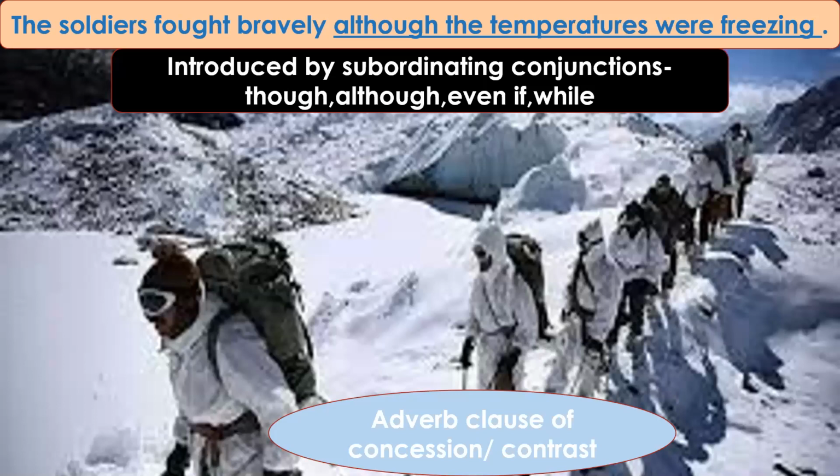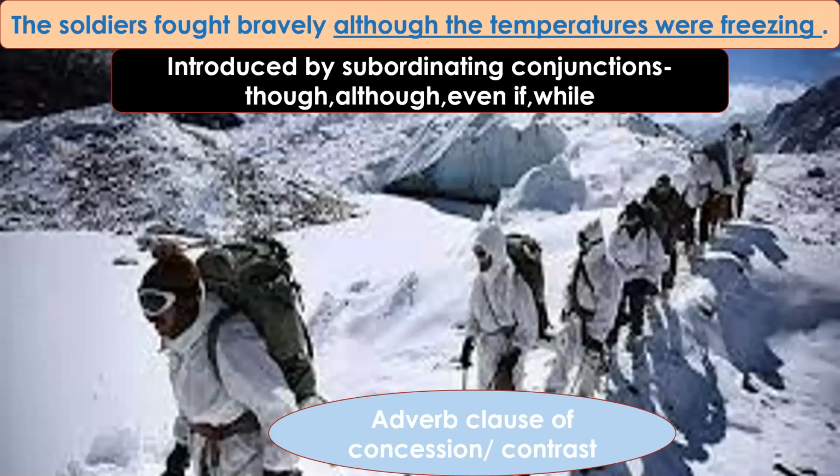Although the temperatures were freezing, they fought bravely. That means something is absolutely contrast. The temperatures were freezing, and even then they were able to fight bravely, which expresses an unexpected result which is contrary to what is indicated in the main clause.